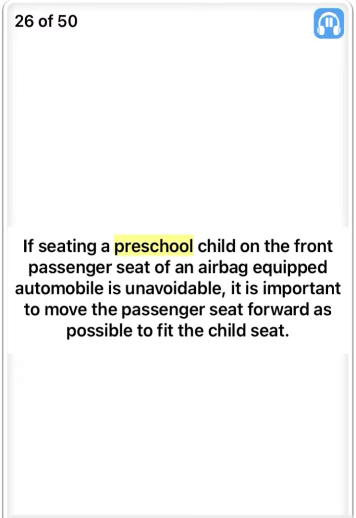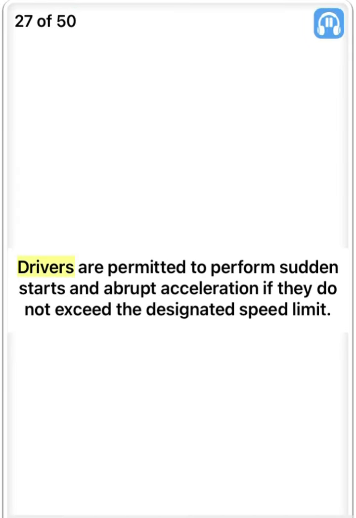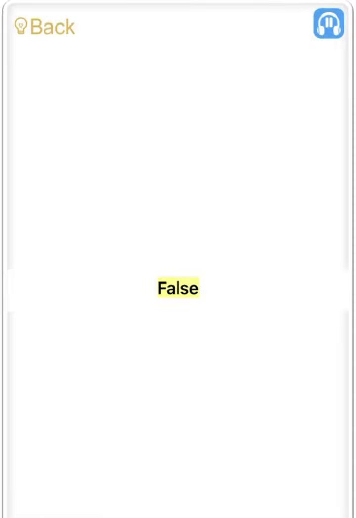If seating a preschool child on the front passenger seat of an airbag-equipped automobile is unavoidable, it is important to move the passenger seat forward as possible to fit the child's seat. False. Drivers are permitted to perform sudden starts and abrupt acceleration if they do not exceed the designated speed limit. False.